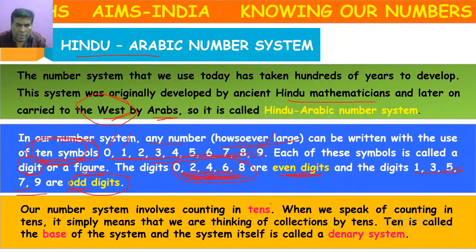Whatever counting we are doing in our country by our people is mainly based on counting in tens. When we speak of counting in tens, we are thinking about collection by tens. Our thinking of numbers depends on tens.